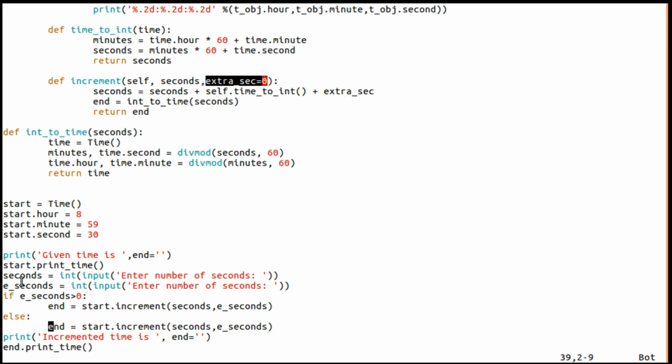Try to see here, I'm taking extra seconds from the user. If extra seconds is greater than 0, then call this. Look at this, now I'm calling that increment method by supplying 2 arguments explicitly. One will be this subject itself. If this extra seconds is not greater than 0, meaning if it is 0, because seconds cannot be negative, then we are going to supply only one argument, second one is not necessary.